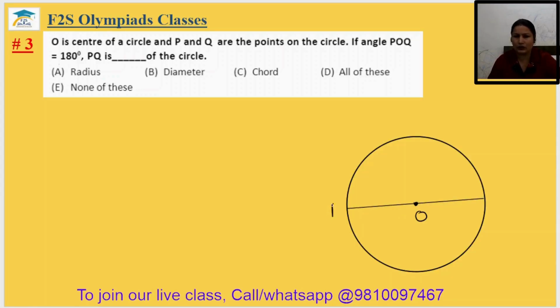Okay. So this is your P, this is your O, this is your Q. Okay. And this angle is 180 degree. So in this way we can see PQ is the chord, the greatest chord which is passing through the center O. So it is known as the diameter of the circle. Option B will be the correct answer. Third answer will be B.